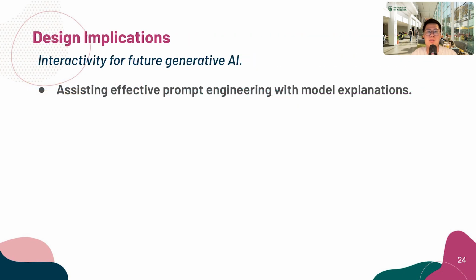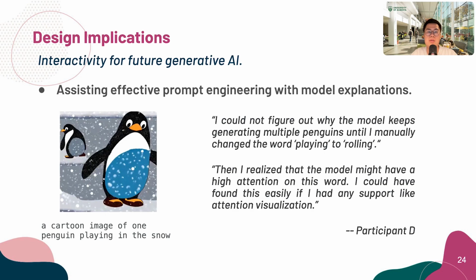Our user studies also brought us a few design implications. First, we found the importance of model explanations in assisting prompt engineering. During our user study, one participant found that the model repeatedly created 2 penguins instead of 1 given this prompt, a cartoon image of 1 penguin playing in the snow. They resolved this only after replacing the keyword playing with rolling. Then they realized that the model might have been over-attending to the keyword playing. However, without model explanation or attention visualization, locating such a problem is not easy.